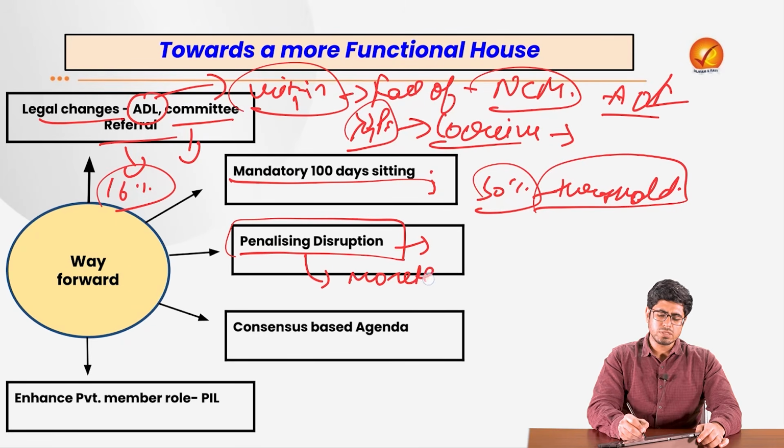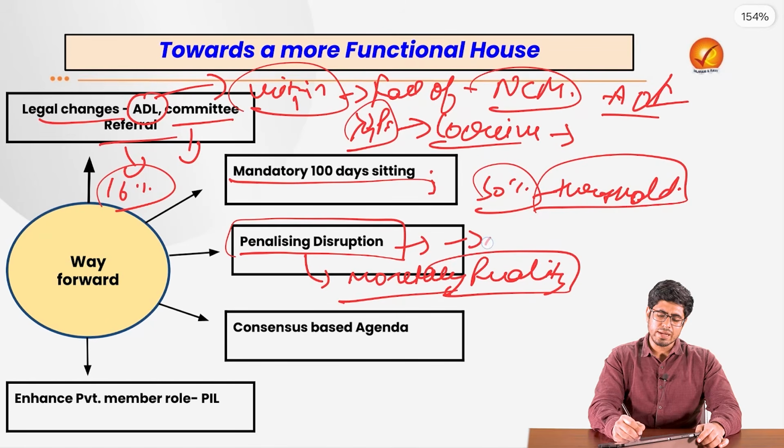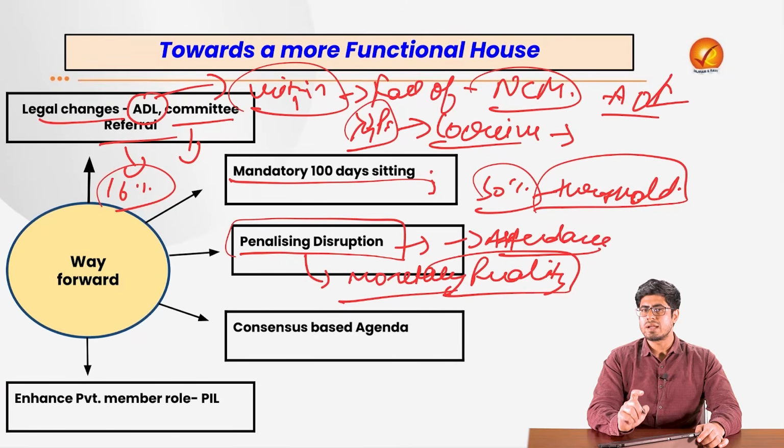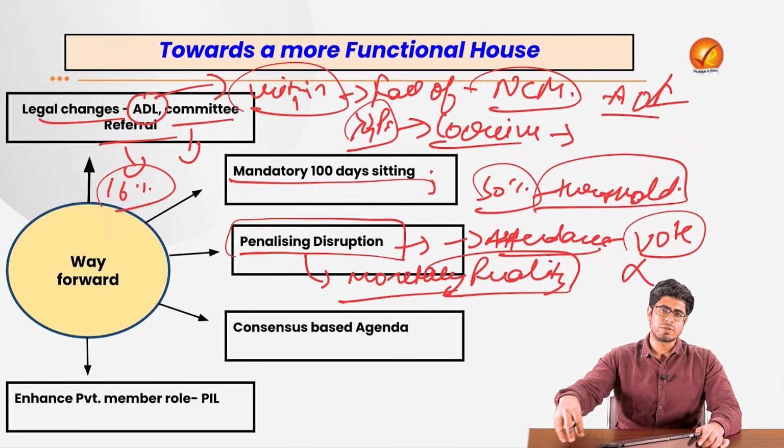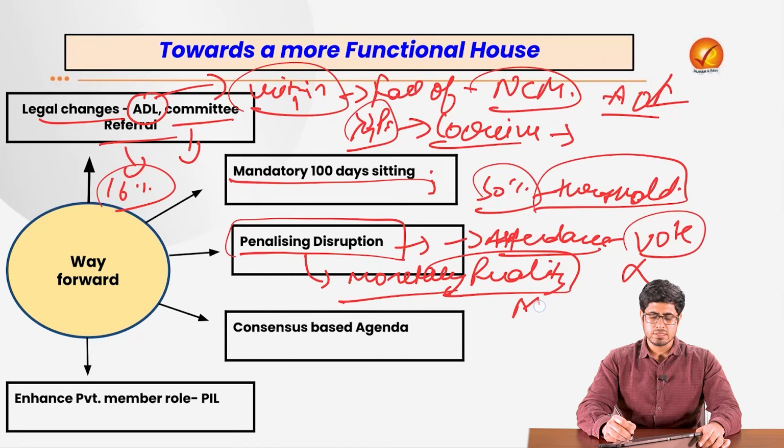One could be a monetary penalty also, but the major effectiveness would come if their attendance is not marked for the whole of the day. Once the attendance is not marked, if the member would have voted on the same day on any of the bills, that vote would also stand nullified. So if somebody who has disrupted the house is marked absent, the vote that he would have cast for the day, or is supposed to cast after his disruption, would not be counted, and it would be a case of either the stability of the government or even the fall of the government. The costs are very high, so we must use these tools.